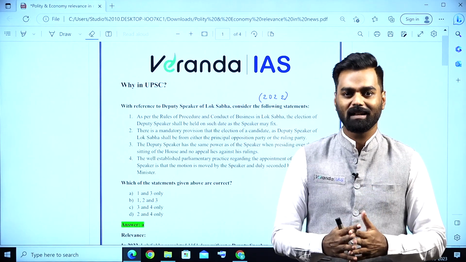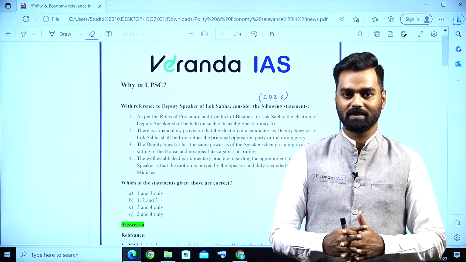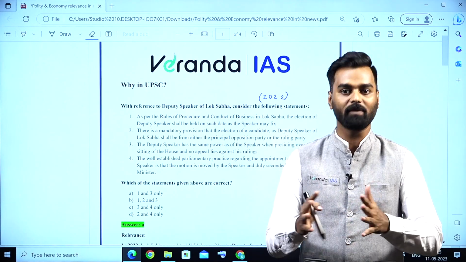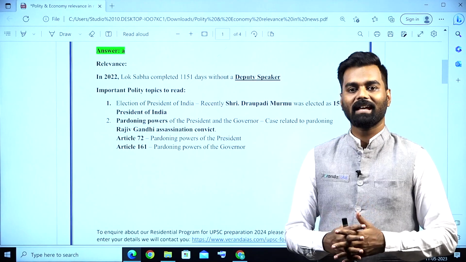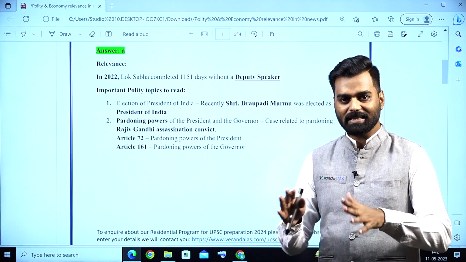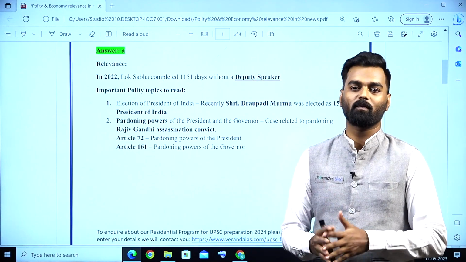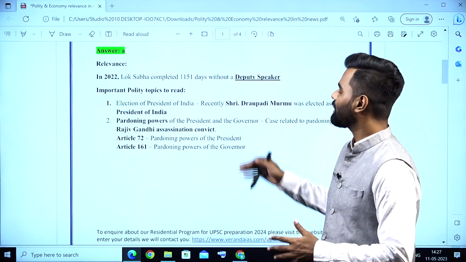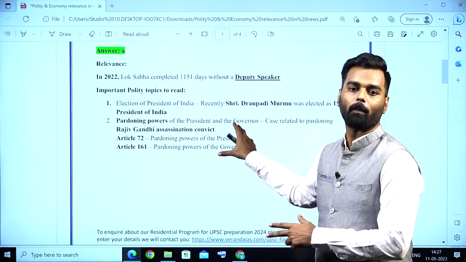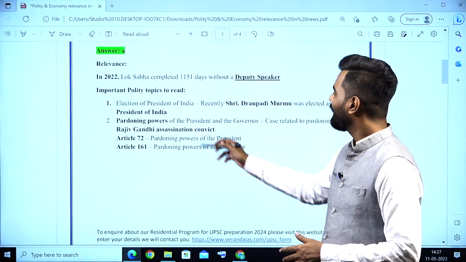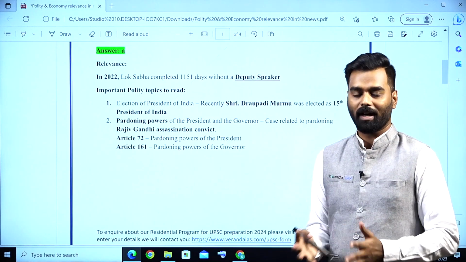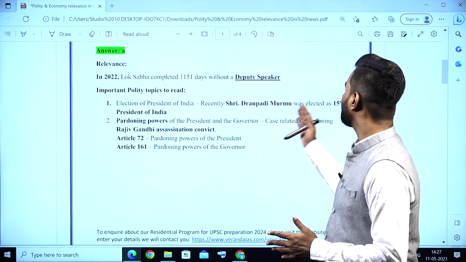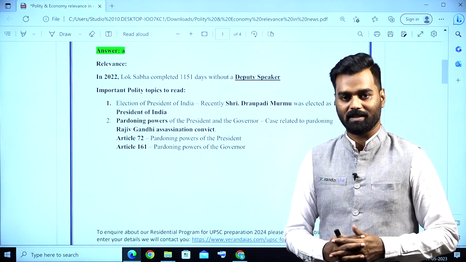Such topics related to constitutional provisions, when you connect them with current affairs, are very important. We have seen that in last year's prelims, a question related to the deputy speaker was asked because it was based on current affairs. So in this year's prelims, these topics have to be read, like the election of the President of India. Why? Because recently, Smt. Draupadi Murmu was elected as the 15th President of India.